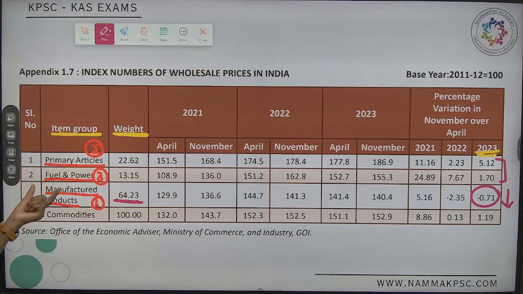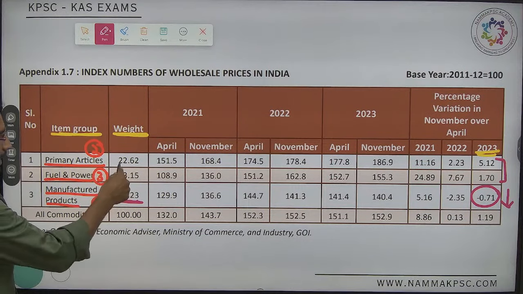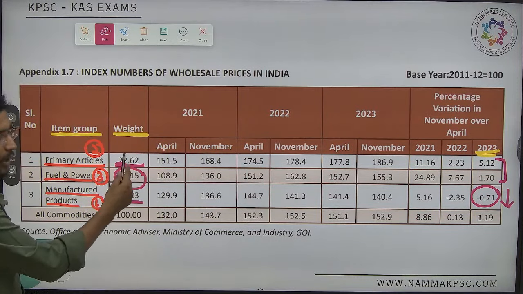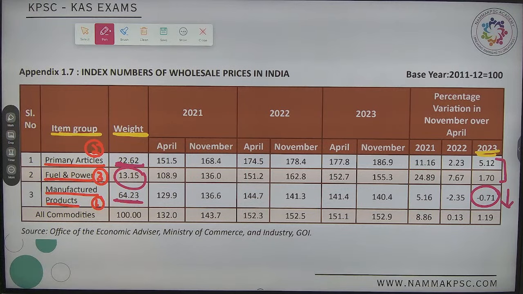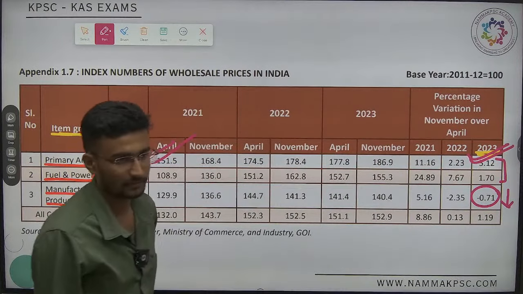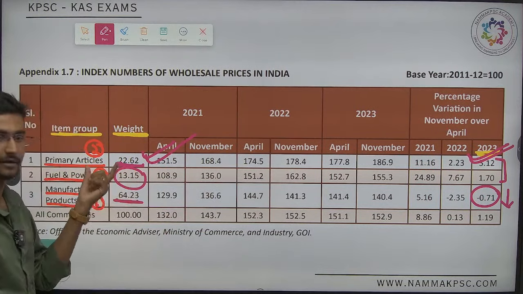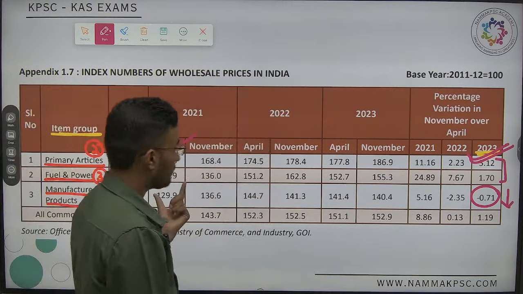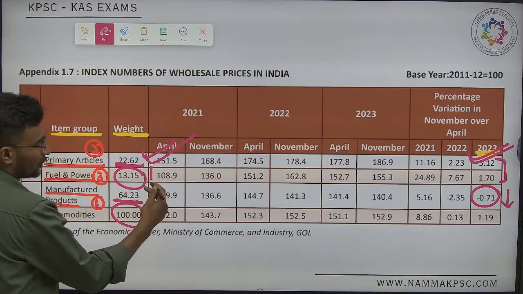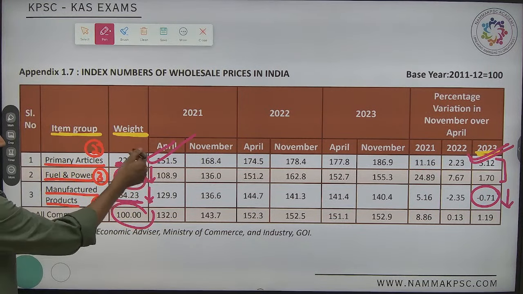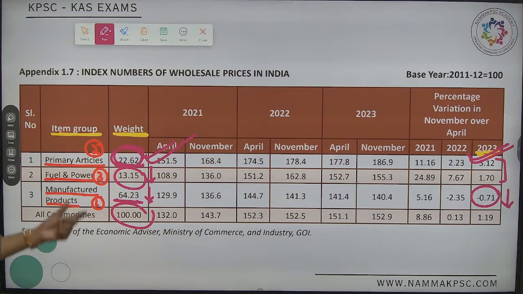It is 64.23, followed by 22.62, followed by 13.15. Whereas this one has shown the highest weightage or highest rise. Sir, why did it rise? Because these two decreased. So the total is 100, that is for sure. The total is 100, but these two, this one has shown a decreasing trend. When it decreased, this has been compensated by the primary articles. Primary articles weightage has changed.